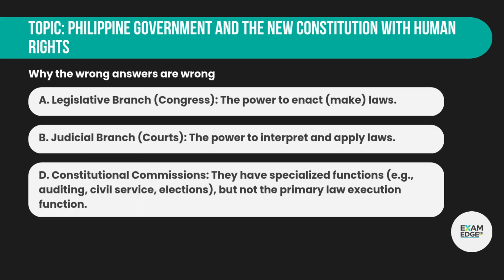Why the wrong answers are wrong? A. Legislative branch, Congress, the power to enact, make laws. B. Judicial branch, courts, the power to interpret and apply laws. D. Constitutional commissions. They have specialized functions, e.g., auditing, civil service, elections, but not the primary law execution function.